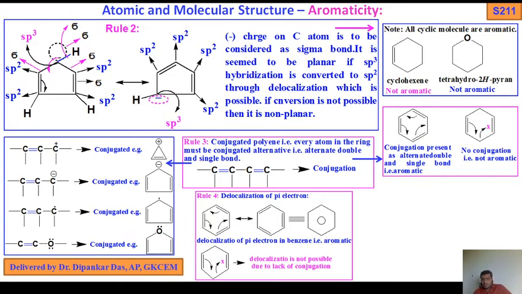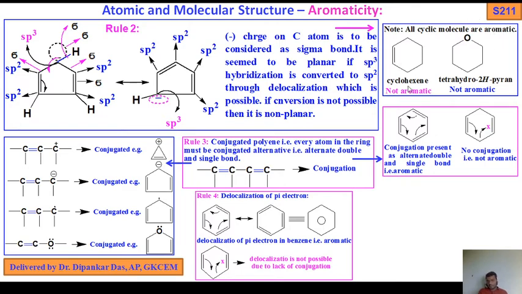This is not an aromatic compound. All cyclic molecules are not aromatic compounds. Okay, it should be "not" here.